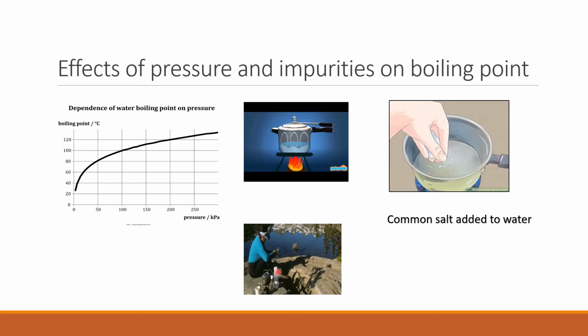Now let's see what is the effect of adding impurities on boiling point. As I told you, to reach the boiling point, vapor pressure should be equal to the atmospheric pressure. Now, if we are adding salt to hot water, in that case, part of the pressure comes from the impurities, in this case salt, and not just water. Thus, the water molecules need more energy to produce enough pressure to escape the boundary of the liquid.